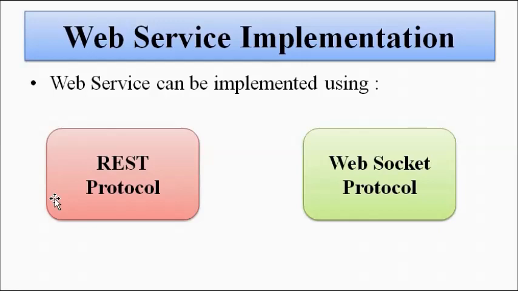The waiter goes, informs the chef, and then the chef prepares the order and you get it. So here the waiter acts as an interface, the connecting link between you, the customer, and the chef in the kitchen. You can visualize web services like that.